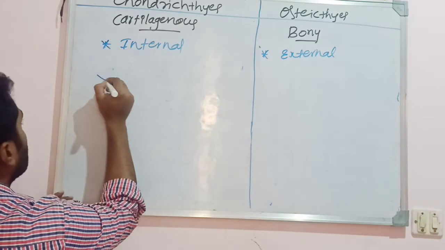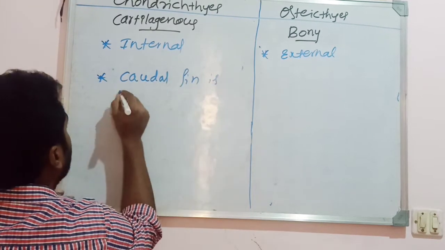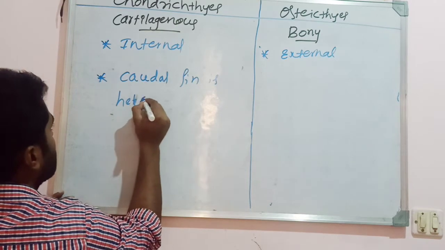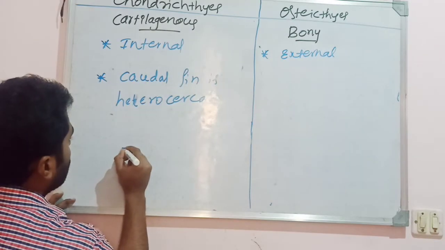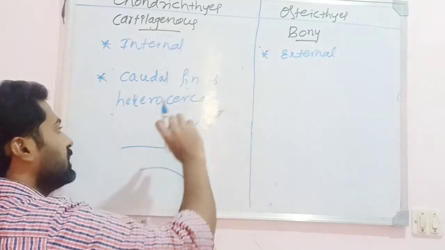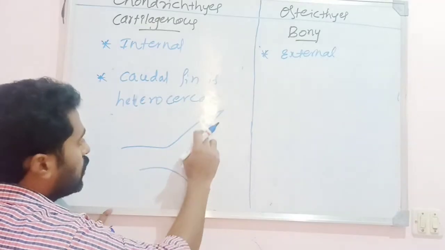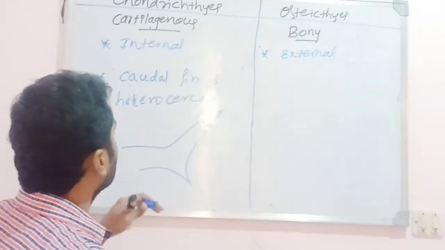Then the caudal fin, meaning the terminal fin, is heterocercal in nature. It means it shows two unequal lobes, where the vertebral column bends and extends to one of the lobes. One of the lobes is larger and the other lobe is very small. The vertebral column bends and extends to the larger lobe. Hence the caudal fin is said to be heterocercal. That is one of the important things.